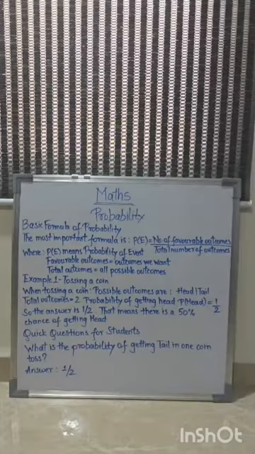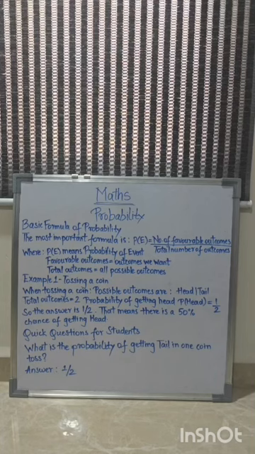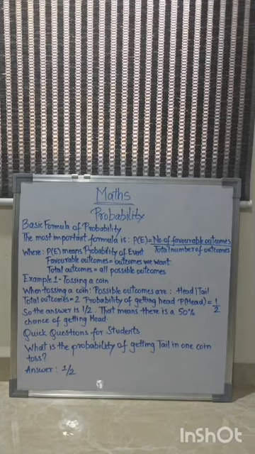Now the next part which we'll be learning is the basic formula of probability. The most important formula is P(E) equals number of favorable outcomes upon total number of outcomes, where P(E) means probability of event, favorable outcomes are the outcomes we want, and total outcomes are all possible outcomes. Okay, let's see with an example.